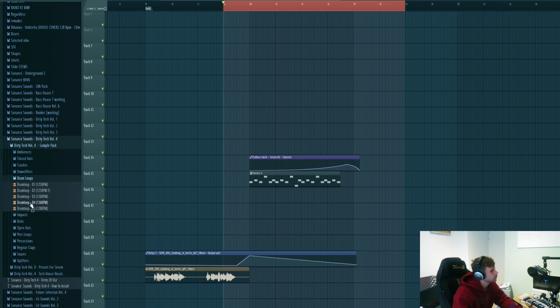So now we're gonna work on the drums. So first let's drop in a drum loop from the pack. We'll be using this one, sounding like this.